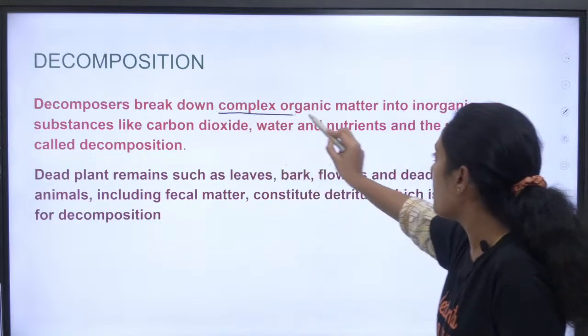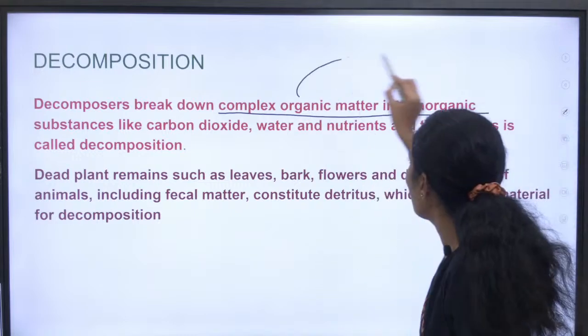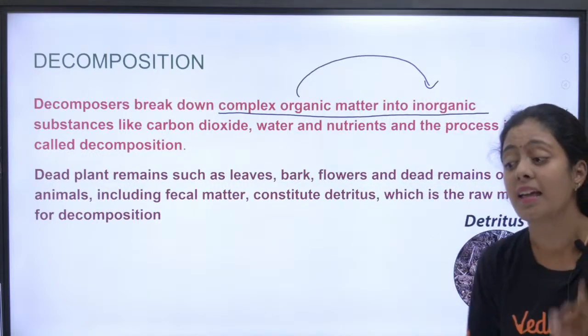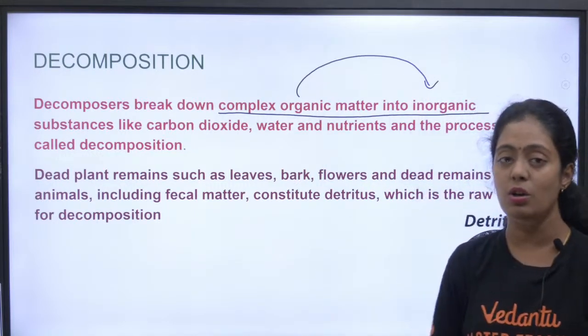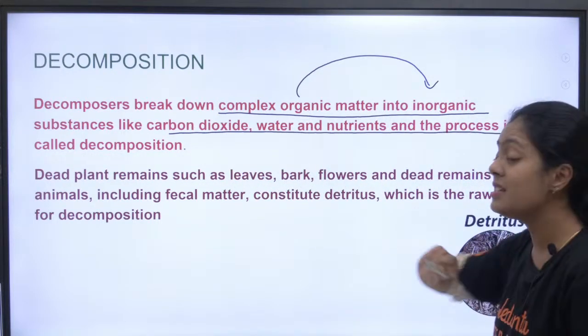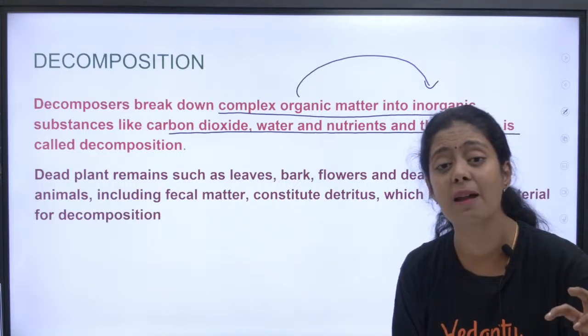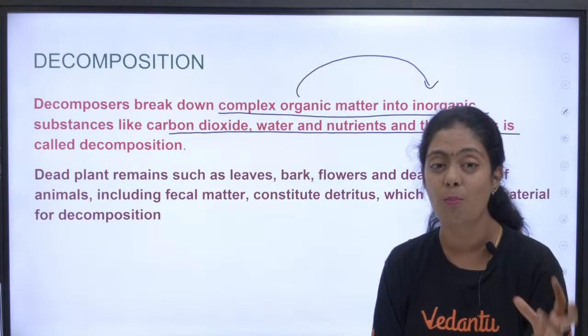Decomposers break down complex organic matter into inorganic matter. Organic is changing into inorganic. This could also be a question in your exam. Like carbon dioxide, water and nutrients, and this entire process is called decomposition.